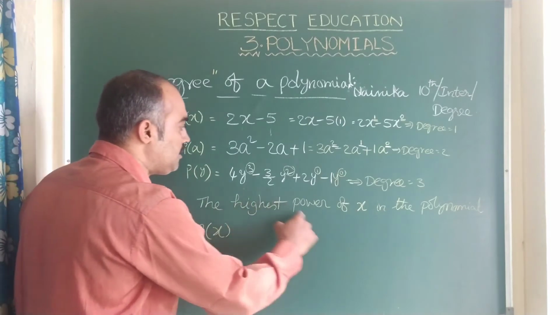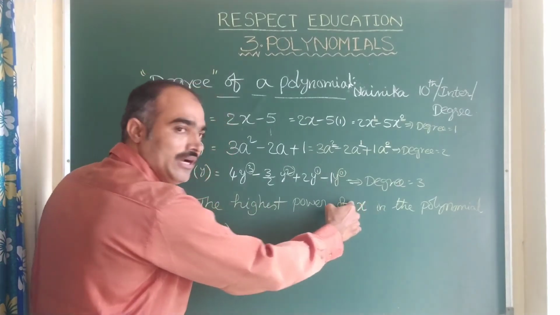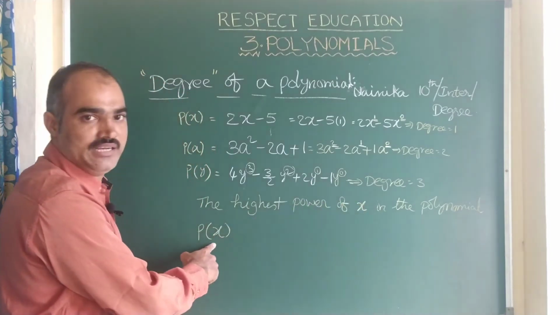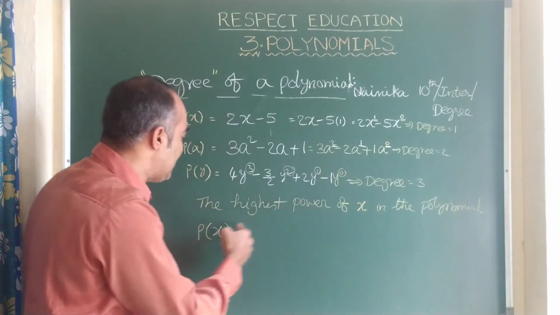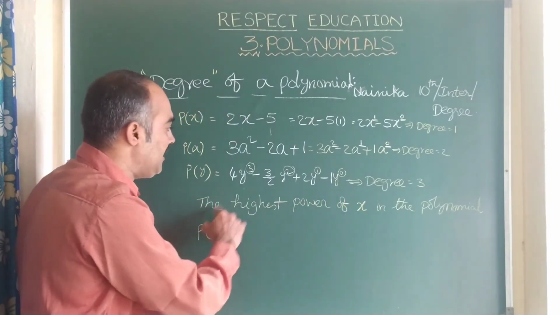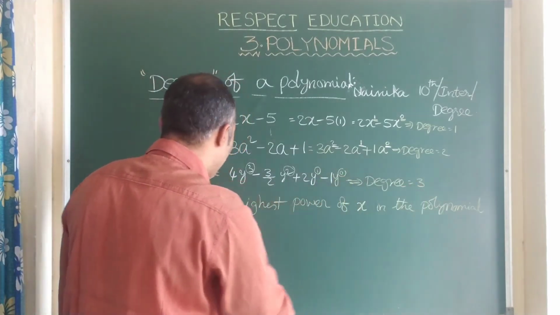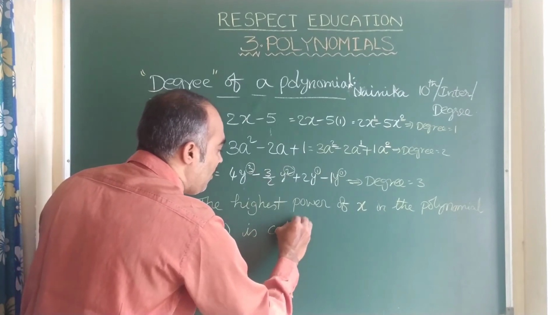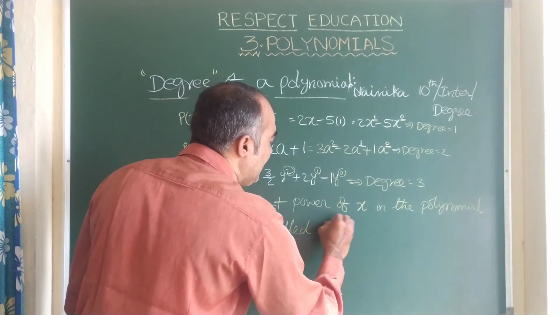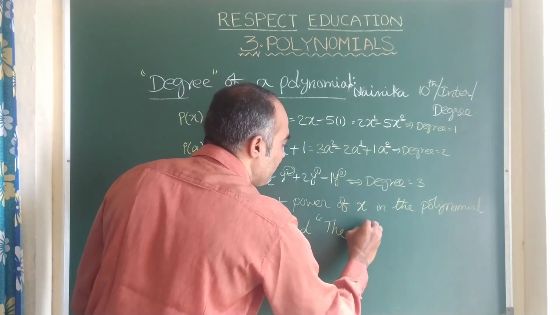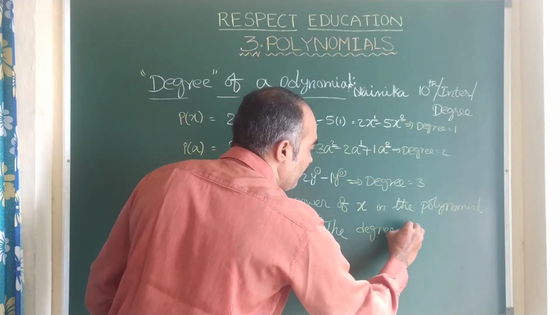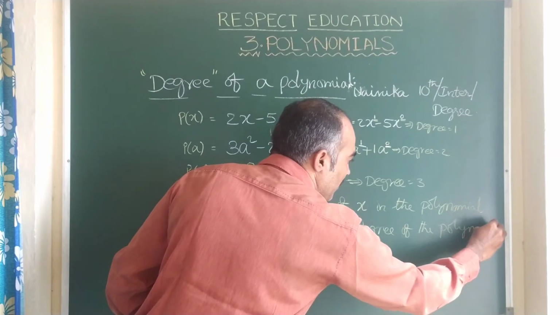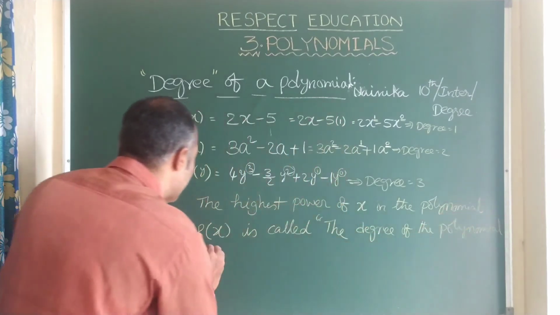So here the highest power of x I am writing. So I am writing here p of x, children. If I write here a, I should write here p of a. If I write here y, I can write here p of y. So the highest power of x in the polynomial p of x is nothing but is called the degree of the polynomial. The degree of the polynomial. Which polynomial? P of x.